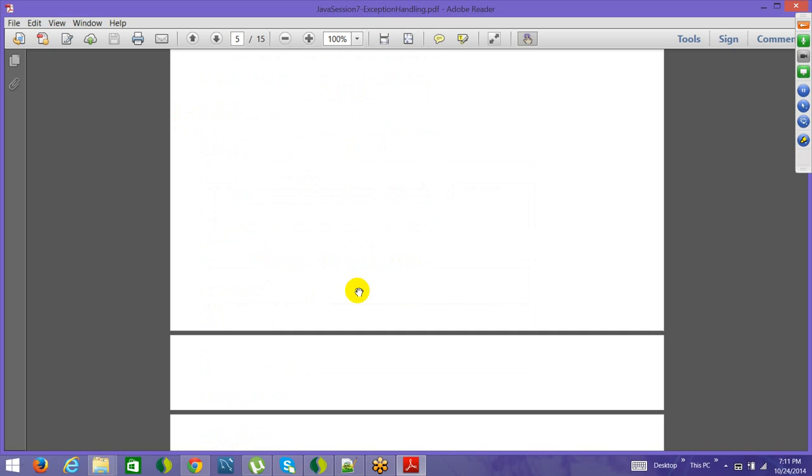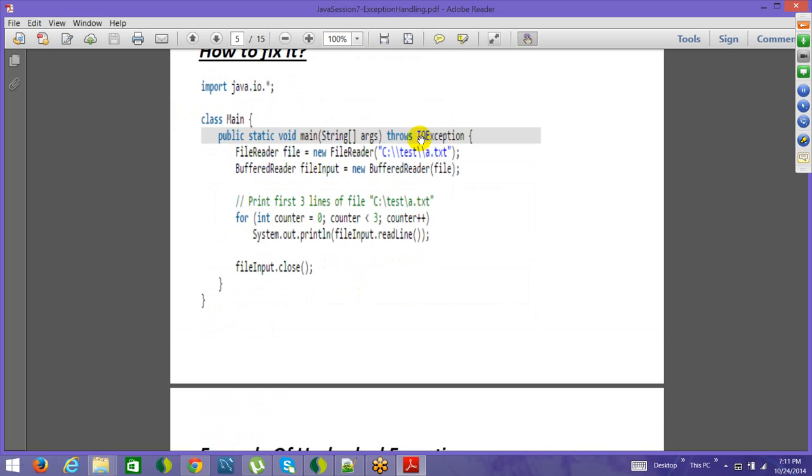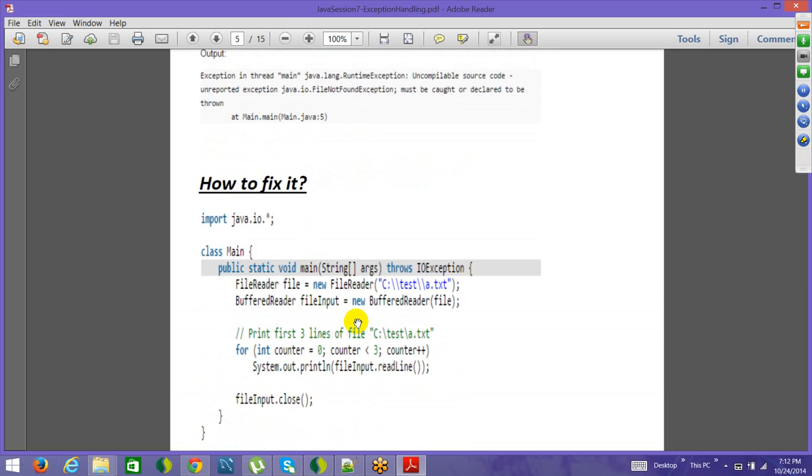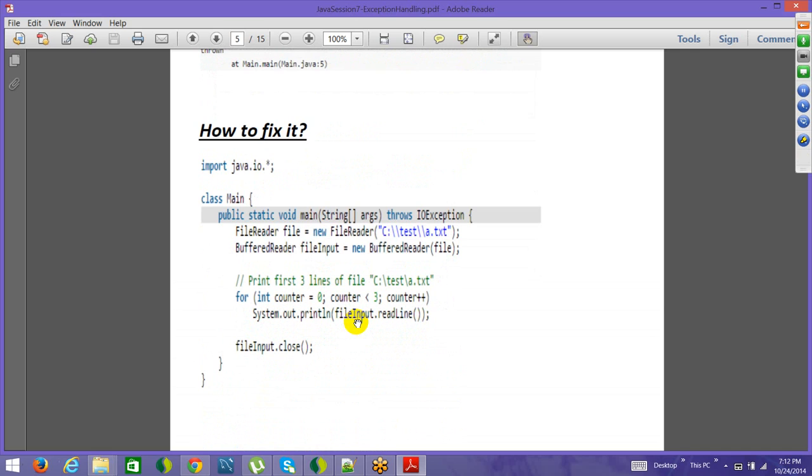So to fix it, what we are doing is, see, you have throws IO exception. So either your program as such has to work on that exception, that is, catch it, or it has to throw it. So unless you do either of it, you can't move ahead. So these are the two ways in which it has to be dealt with. That you either deal with it, or you let the exception propagate. And the way to let the exception propagate is to get rid of this from this particular method.